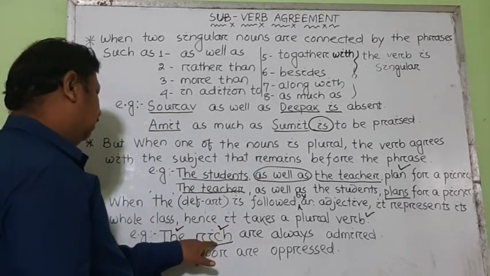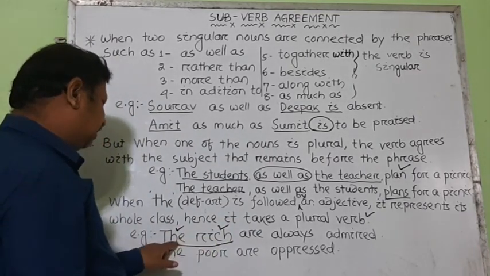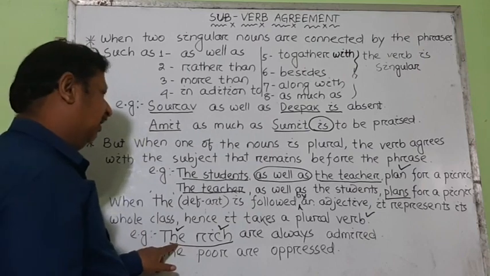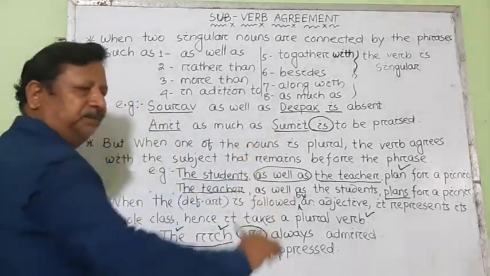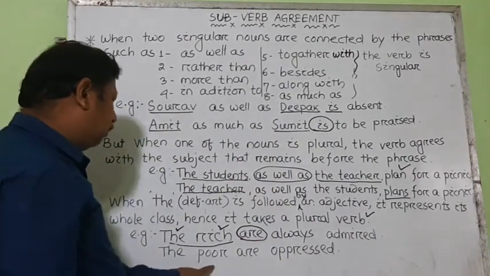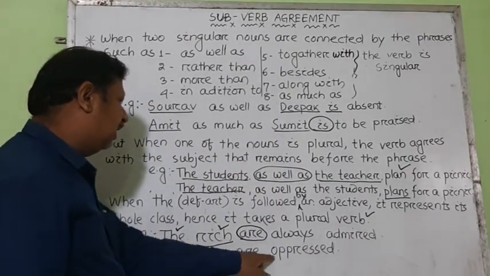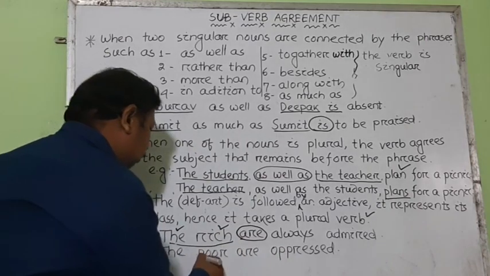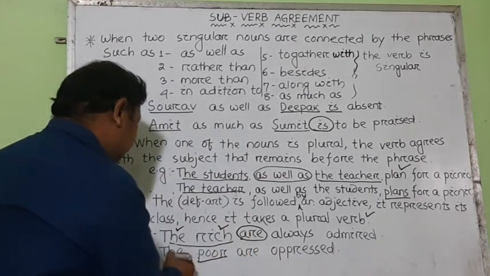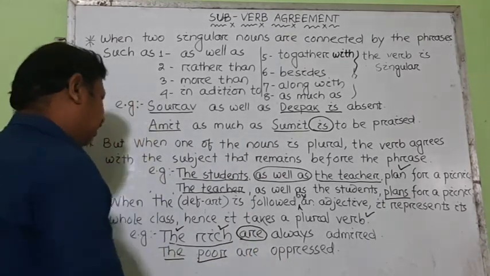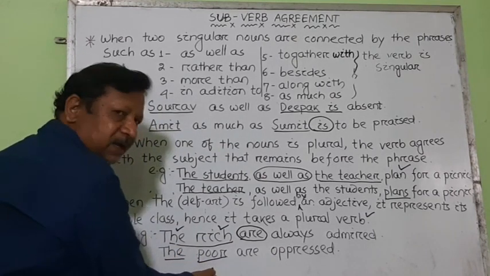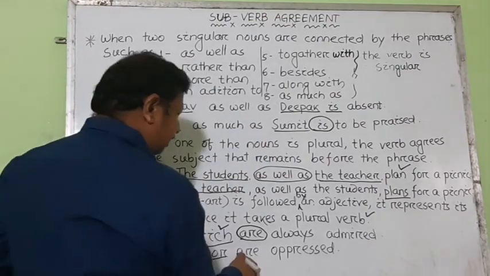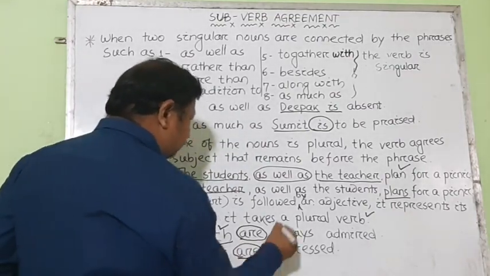When the adjective is preceded by a definite article, it will take a plural verb. Exactly, the poor are oppressed. Here poor is the adjective and the is the definite article. When the definite article is followed by an adjective, the verb becomes plural.